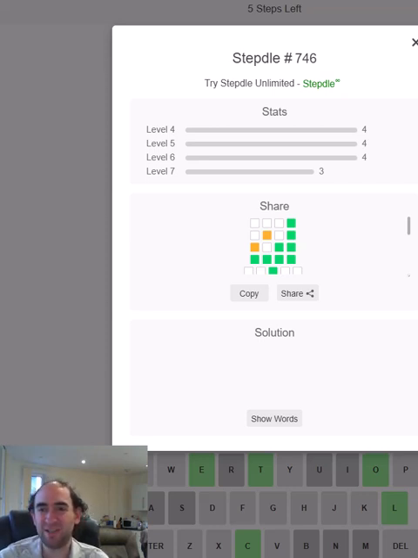15 total guesses. That means we have 5 left in hand, as you can see at the top. And that is the Stepdle puzzle.